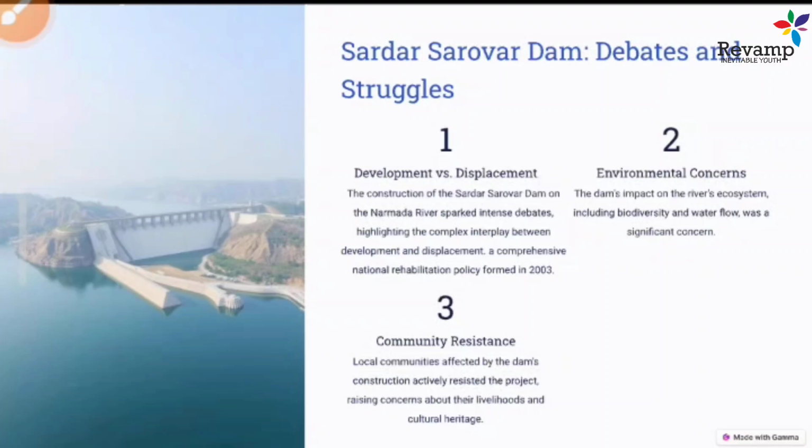Why was this policy formed? It was formed to rehabilitate people, and it created a new norm: the right to rehabilitation was recognized by the government and the judiciary. If any body is going to create something somewhere, even today or in the future, they have to rehabilitate the people who are going to be displaced from that place. So this right to rehabilitation started with the Comprehensive National Rehabilitation Policy 2003.